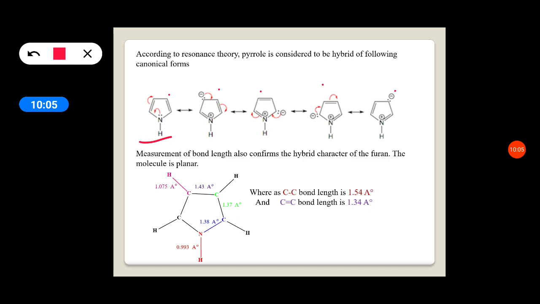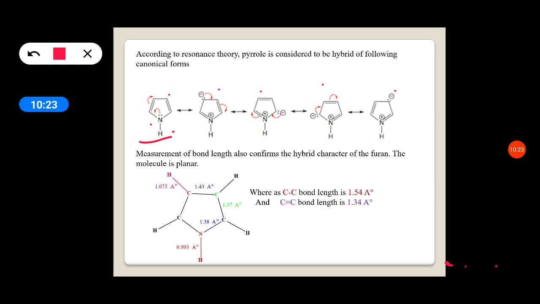See here, in the first structure, the lone pair of electrons present on the nitrogen is shifted to the adjacent nitrogen-carbon bond, and the electrons between this carbon and carbon are shifted to the next carbon.